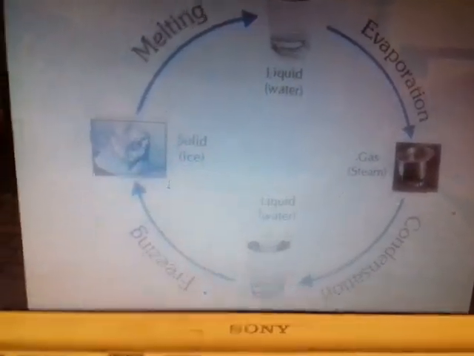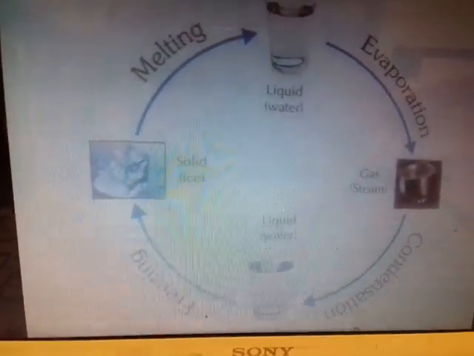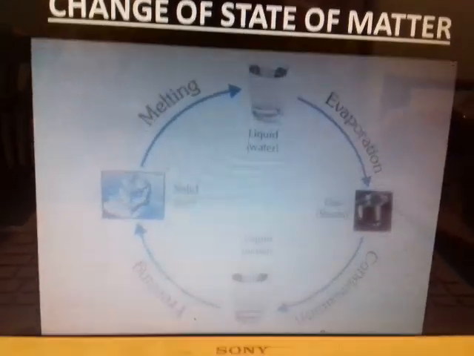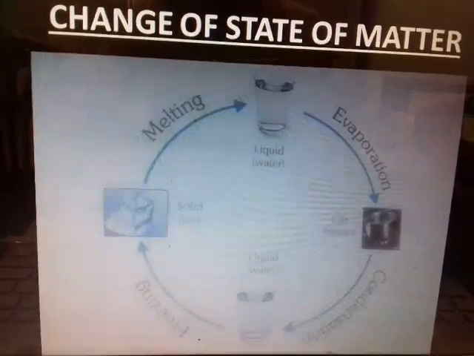So these are the ways that the states of matter, solid, liquid and gases, can be changed from one state to another. I hope I am very clear.